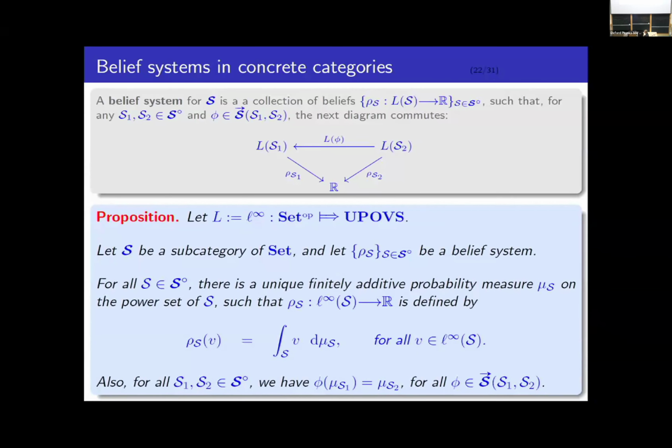So this means that the state place morphisms are precisely the probability preserving morphisms between these different spaces equipped with their probability measures. Okay, good. So that's beliefs.